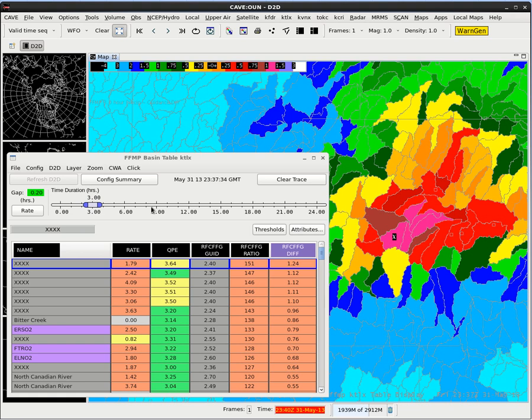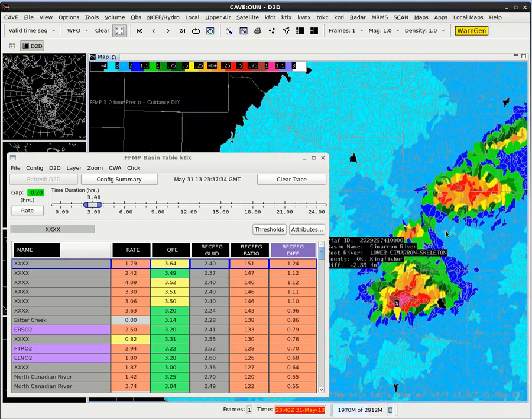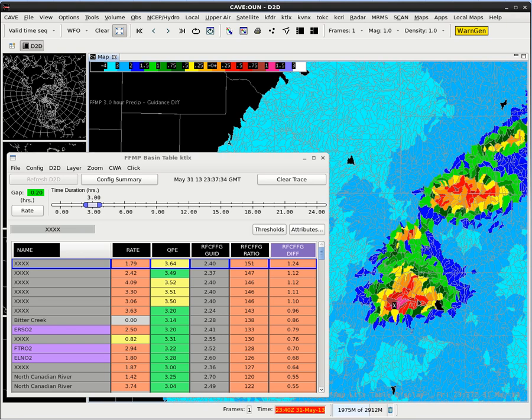We've looked at QPE. We can have our D2D layer be ratio and just see where do I have flash flooding threat. We can look at a difference product for different durations and see where am I most exceeding flash flood guidance and by how much, and that gives us more of a sense of the threat for flash flooding the more you exceed flash flood guidance in a different sense.